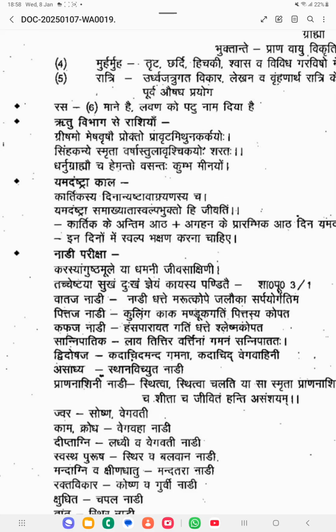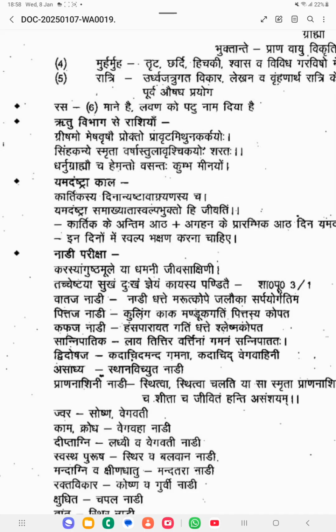Like 6 Ritus are there. These 6 Ritus are divided into Rashis. One Ritu will have 2 Rashis. Like that he has mentioned all the Rashis. Grishmo Mesha Vrisho Prokto, Pravid Midhuna Karkayoho, Simha Kanye Smrida Varsha, Tula Vrishchikayoho Sharataha, Dhanurgrahya Cha Hemanta, Vasantah Kumbha Meenayoho. So each Ritu is divided into 2 Rashis.